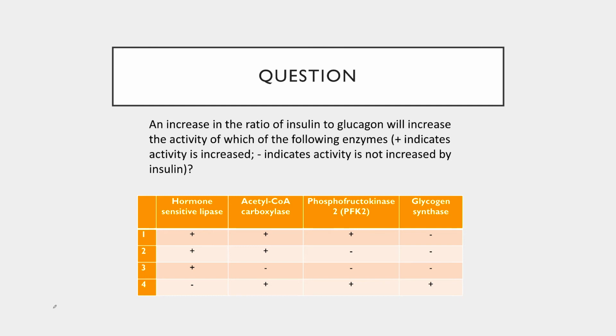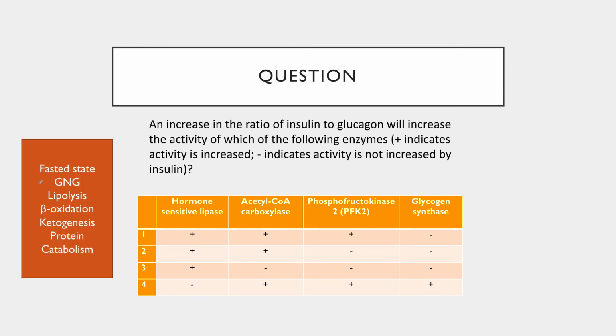And by now in the course, you must understand that I really enjoy reinforcing information from previous units. I think it helps connect biochemistry metabolically into a relevant context, and this is one of the types of questions. So if we increase the ratio of insulin to glucagon, the activity of which of the following enzymes is increased? So an increase in insulin to glucagon ratio will lead us to fed state metabolism. So what we need to determine is which of these enzymes is going to be active in the fed state.